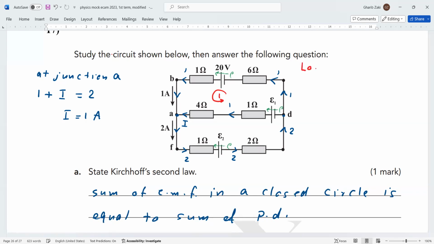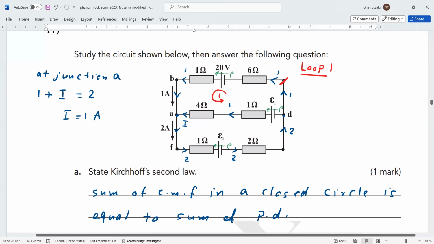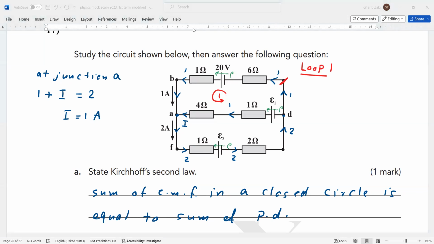We say loop 1. Now, we start with a point and end at that point. But there is one question here. Yes? Yes, of course, you can draw because it is an exam paper. Draw with pencil, my friend. This is very important, Yahya. You will solve everything on the graph paper, and everything on the graph will be accepted as part of the solution. Don't worry. You will do exactly the same as I did. This is a model of solution.